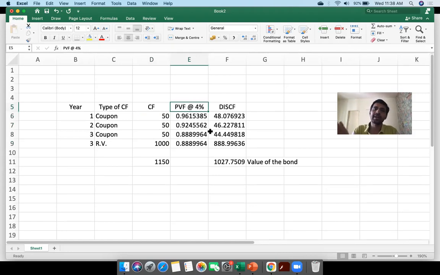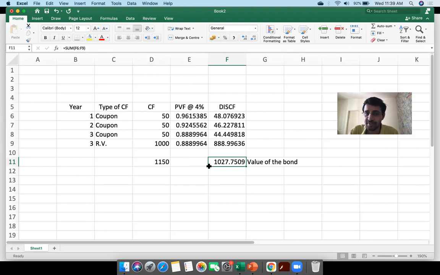Okay, so it's always better to actually go back and have a look at what the discount rate is. This is in practice, right? I'm not saying that in an exam you're supposed to go back and relook at your answer, but in reality, you can probably have a relook at the assumptions or estimations that you have made. And one important estimation that's made in bond valuation is the discount rate that needs to be used.